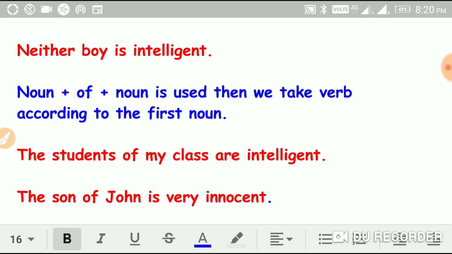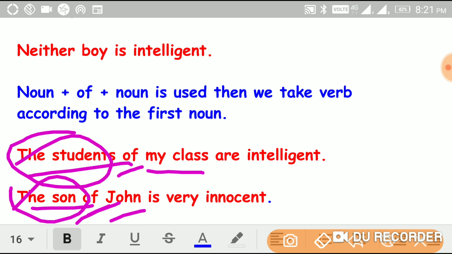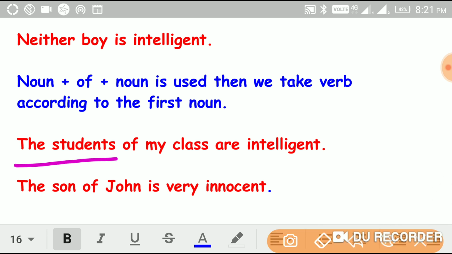See here, for example, the students is a noun, the son is a noun, and "of" is used here, and then once again my class is a noun, John is a noun.